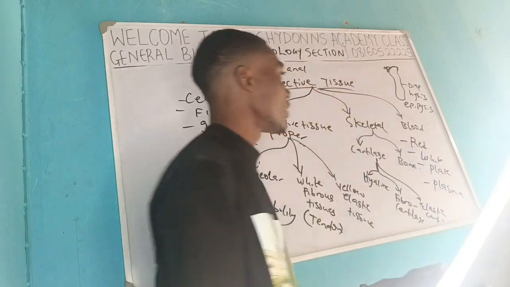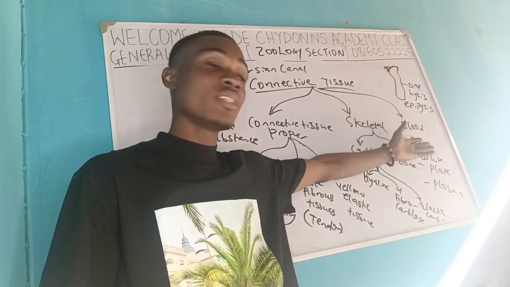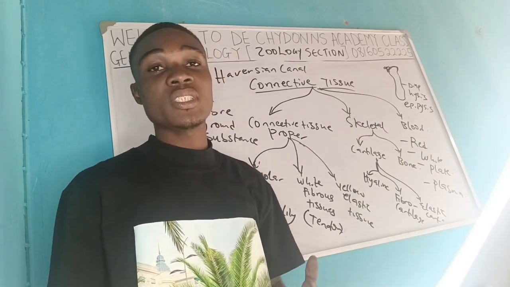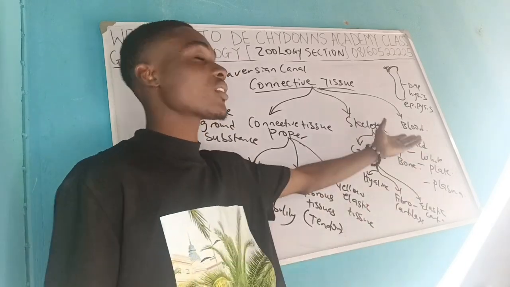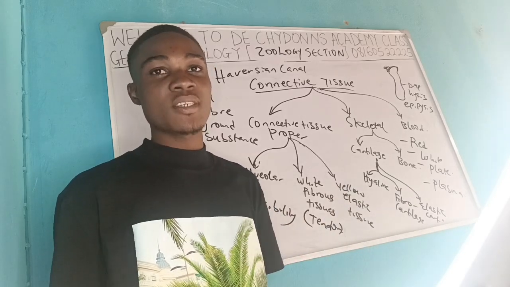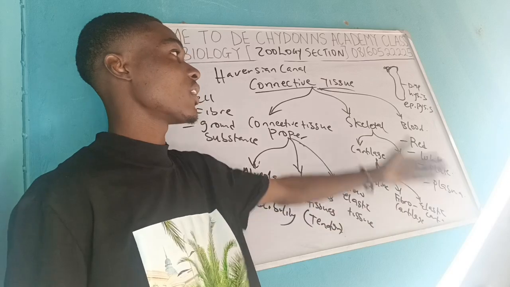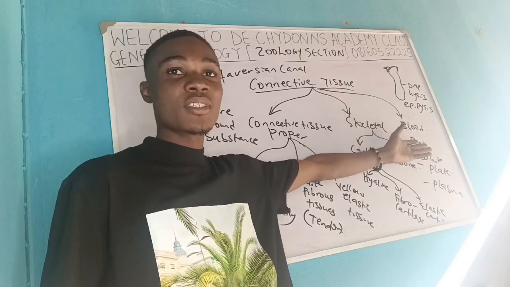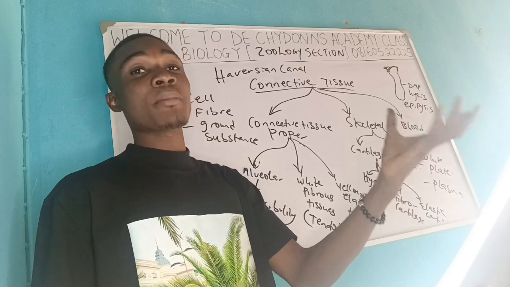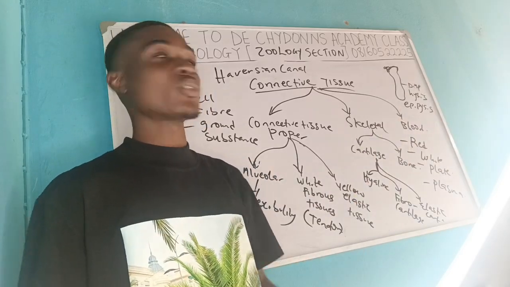Okay, the red blood cell, like we know, harbors hemoglobin. Hemoglobin is what enables blood to harbor oxygen for strength. Hemoglobin is just a pigment that makes the blood red. Without hemoglobin, there won't be any red coloration of the red blood cell. So the red corpuscle or red blood cell is known for having hemoglobin, which enables human beings or any animal having hemoglobin to harbor oxygen and to get strength.